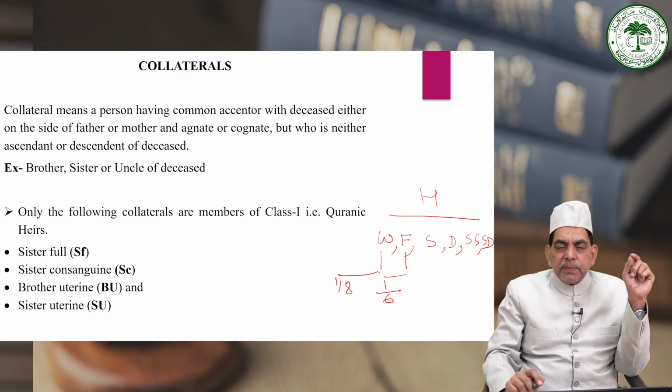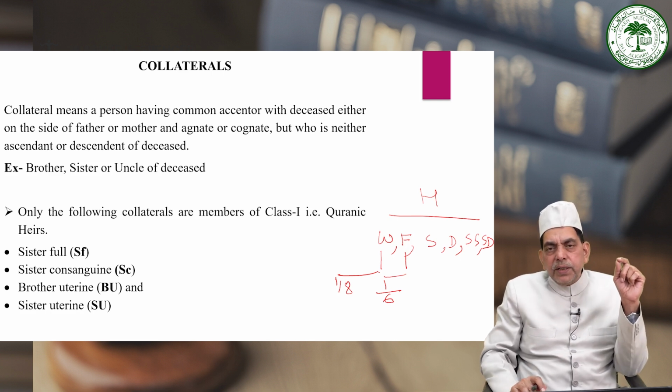because while explaining the concept of the residuary, I told that in the residuary class, all agnatic male descendants and all agnatic male ascendants are the members of this class.